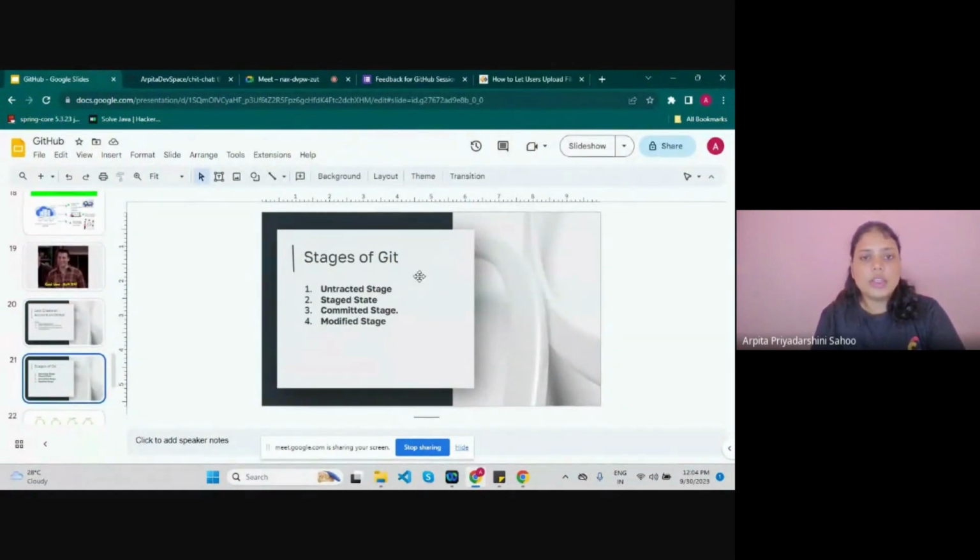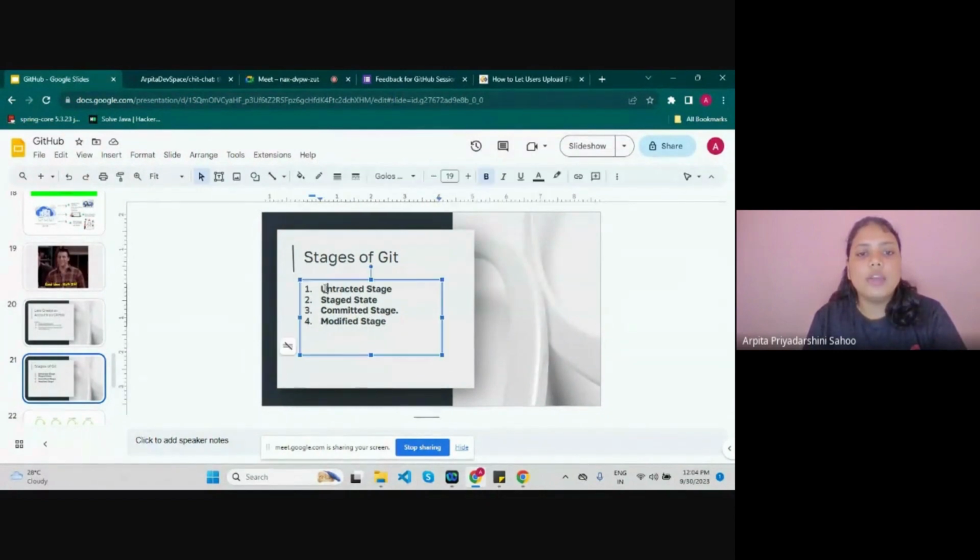So you can see stages of Git. While working on a local system, we have 4 stages, but we are now talking about how to work on the GitHub website itself. So we will see what these are doing.